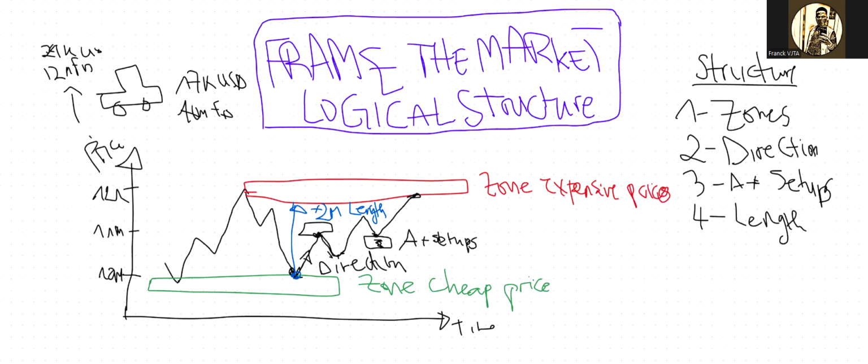And even this A plus setup gives length. Like from this A plus setup to here is 1 million difference, because this one was 11 million. That's 1 million difference between 11 million and 12 million. It is just 1 million difference, right? So you know by which size the price will rise up. We all know it. So that's what we will be using to actually frame the market before starting trading.